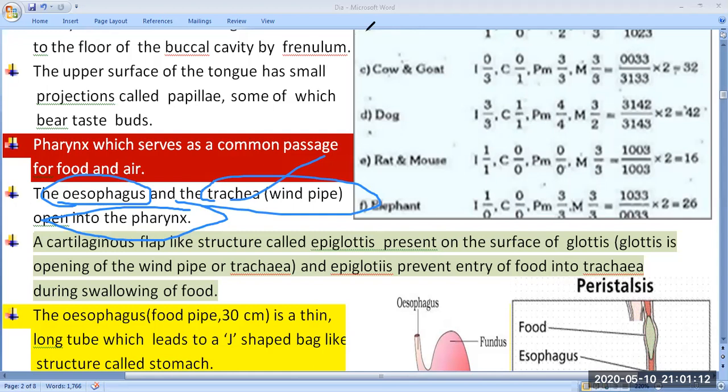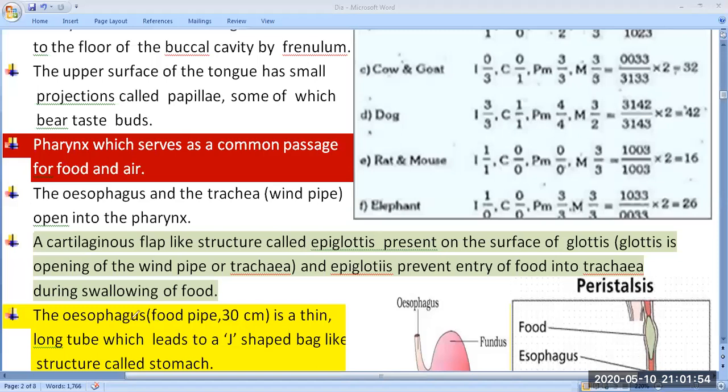Next, very important, they already asked this once in the NEET examination. Some people went to a restaurant and started eating. After eating they were suffering from a cough. So why did the coughing come? They have given the explanation, and they have already asked such a type of question in the NEET exam. It is because of irregular movement of the cartilage flap-like structure known as the epiglottis. This irregular movement of the epiglottis causes cough during swallowing of food.